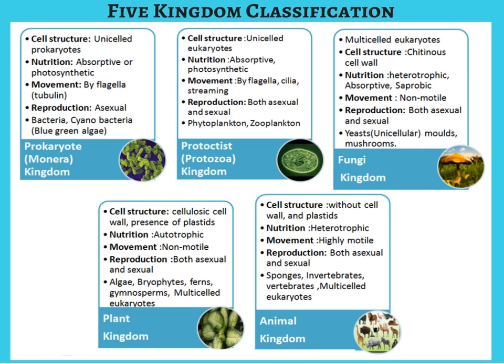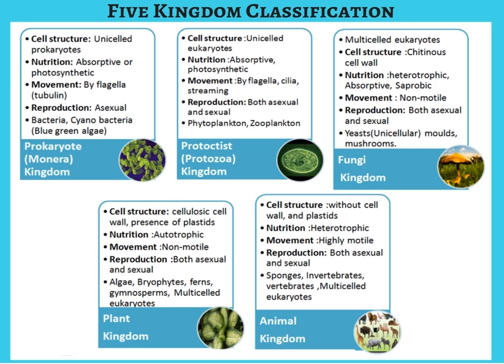Flagella, or a thread-like tail, is present on the body, which helps these organisms to propel further in the forward direction. These are the organs that help them in movement. If we talk about reproduction, the reproduction in prokaryotes is mainly of asexual type.